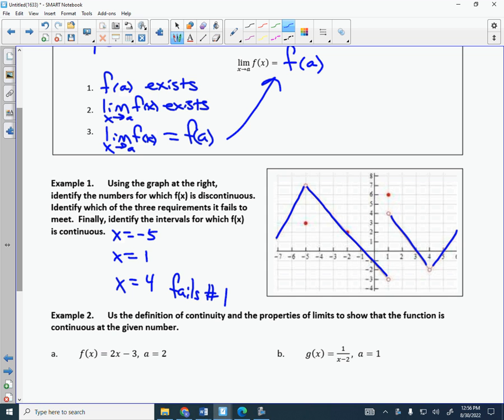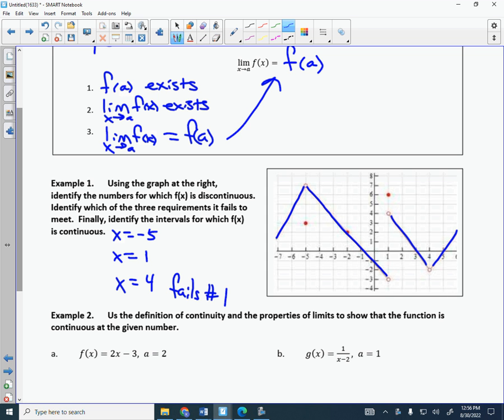It fails number 1. It fails because f of 4 does not exist. Everybody okay with that? All right. Let's move along. We're going to move to number 1. Does f of 1 exist? If you plug in 1, do you get an output? Yeah. What is it? 6. So that works. Everybody good?